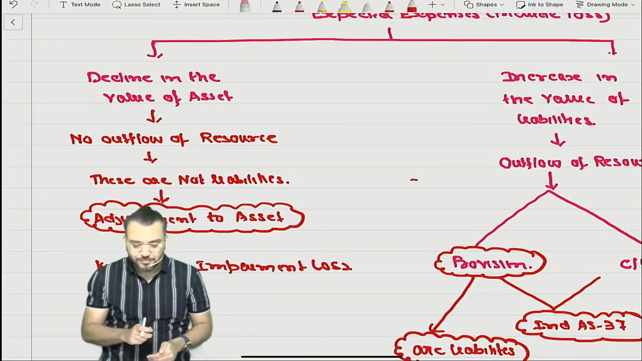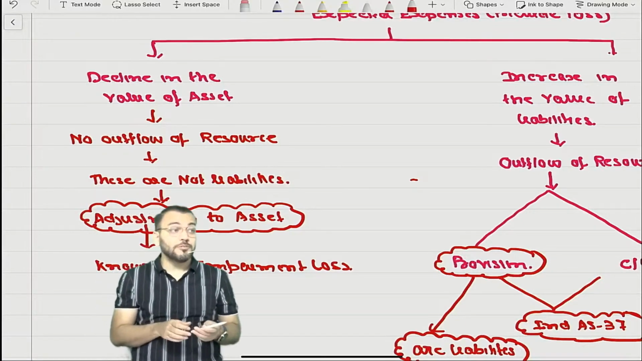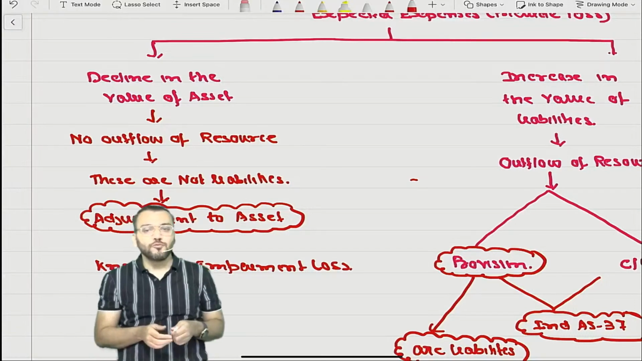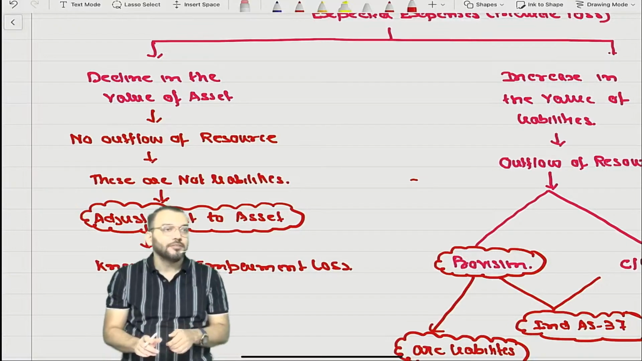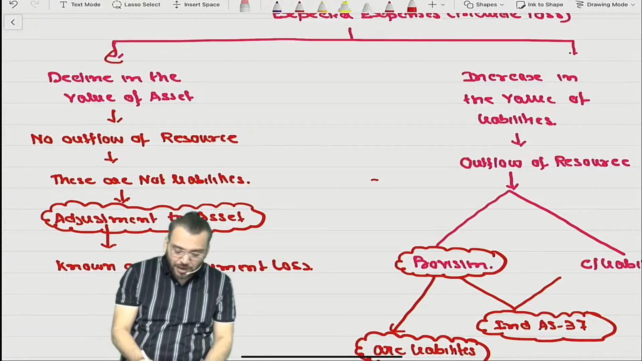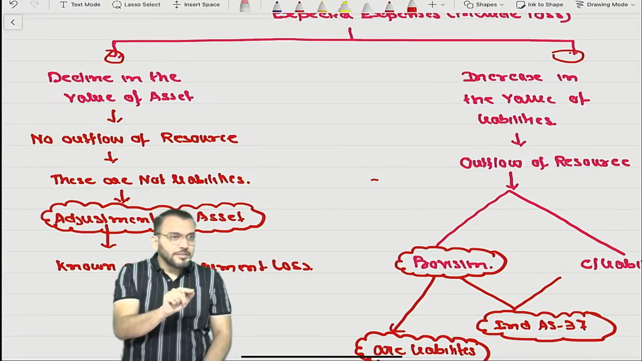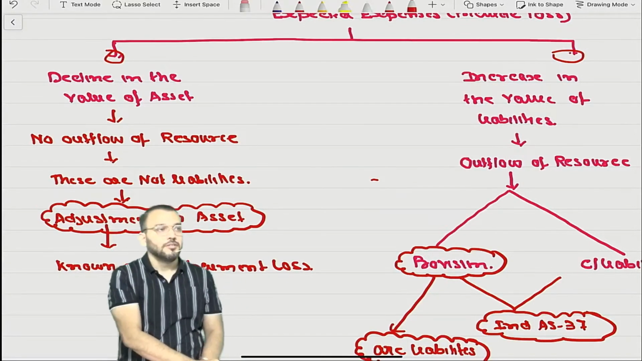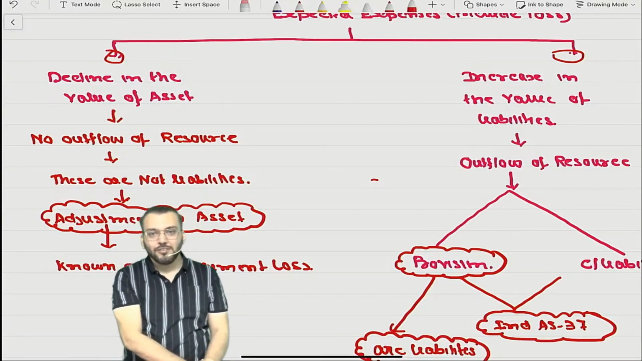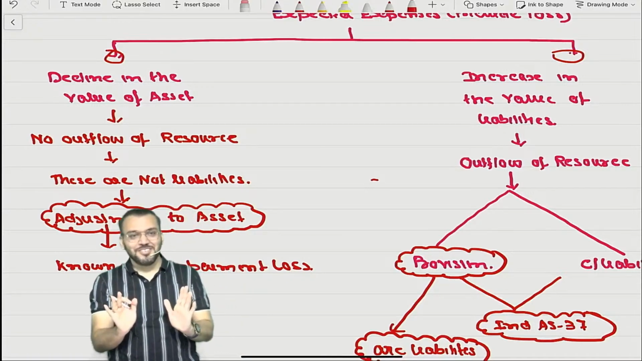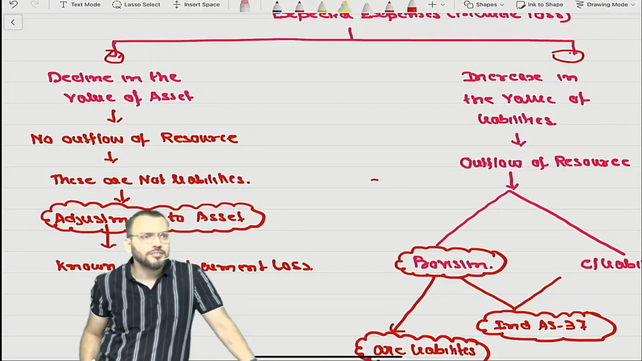Before going further, can I ask one question? Provision for doubtful debt. You have created it many times. Will provision for doubtful debt come in the first part or second part? Means first part, decline in the value of asset, second part, increase in the value of liability. Understood what I am asking? Provision for doubtful debt, this too you know. Everyone knows. So provision for doubtful debt will come in first part or second part?